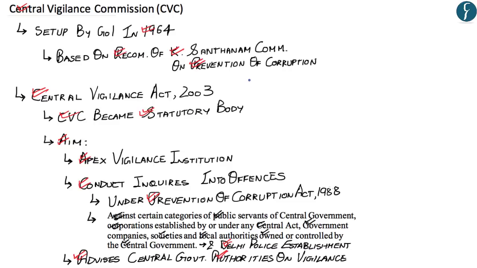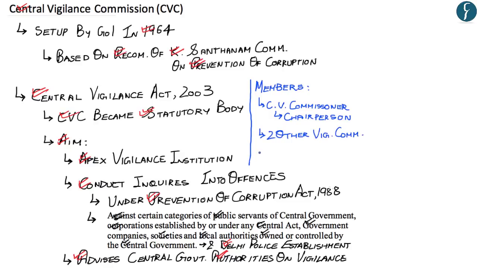Now, apart from this, let us understand other basic features of the CVC with regards to your prelims examination perspective. Now, the Central Vigilance Commission would consist of 3 members, which are the Chief Vigilance Commissioner, who would be the chairperson, apart from 2 other Vigilance Commissioners.